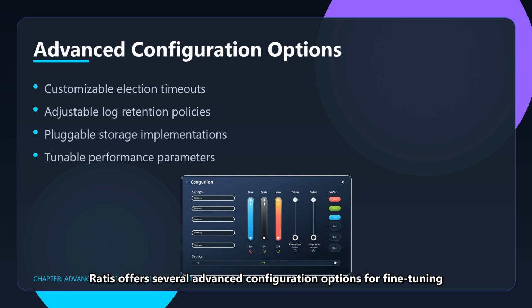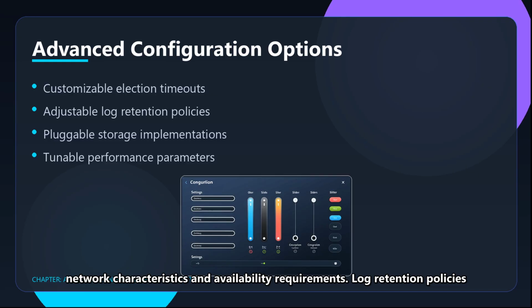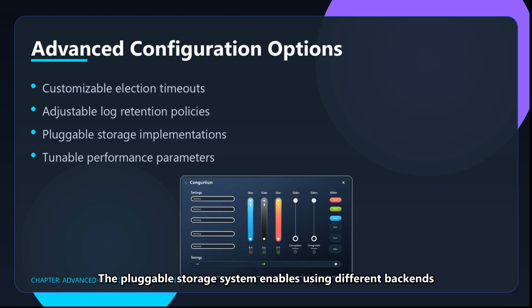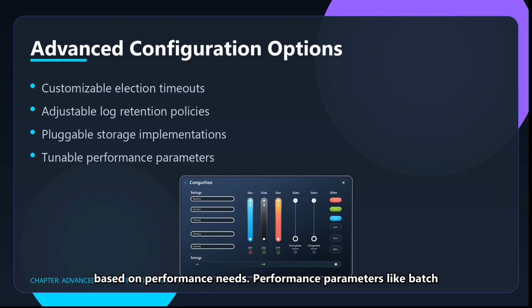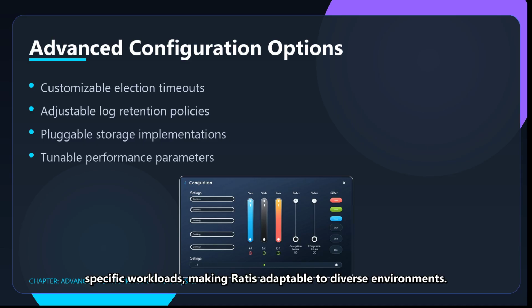Ratis offers several advanced configuration options for fine-tuning behavior. Election timeouts can be adjusted based on network characteristics and availability requirements. Log retention policies allow balancing between storage usage and recovery speed. The pluggable storage system enables using different backends based on performance needs. Performance parameters like batch sizes and buffer limits can be tuned for specific workloads, making Ratis adaptable to diverse environments.